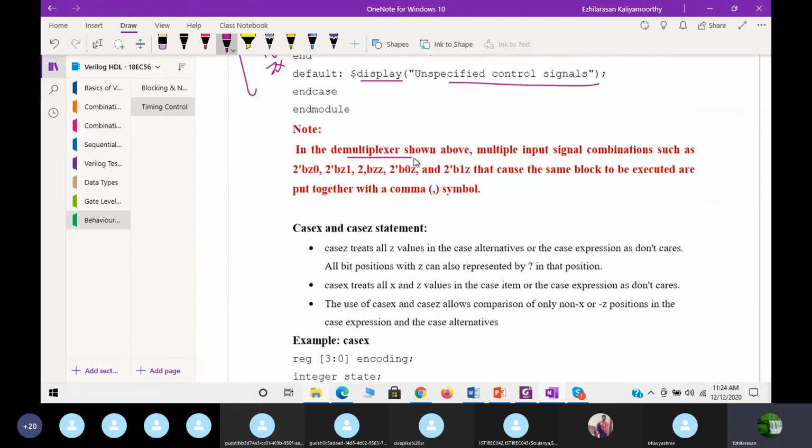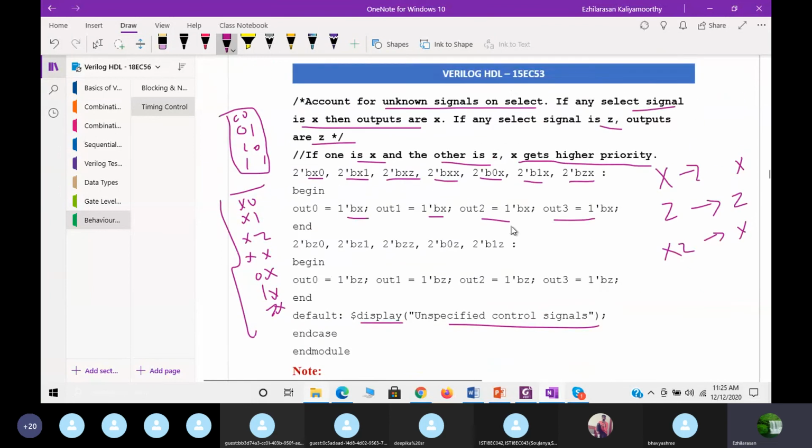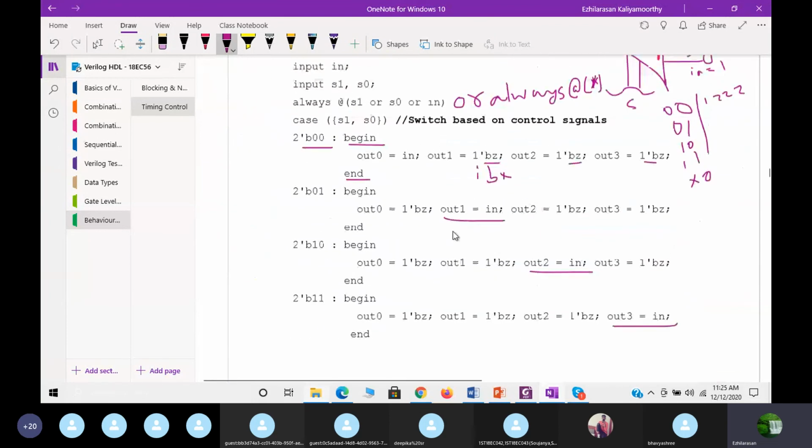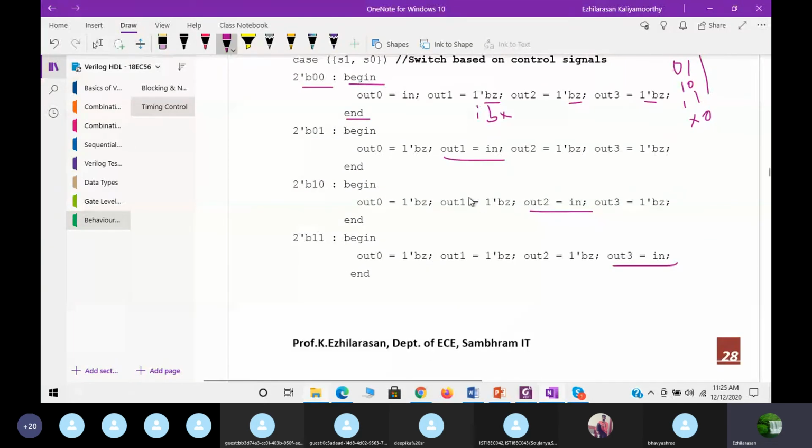In the multiplexer shown above, multiple input signal combinations that cause the same block to be executed can be put together using the comma symbol. Here I showed only for X, but I can also write for Z0, Z1. This one is for 1, another set of variables. Like this you have to write. You can even write in a vector type straight away.